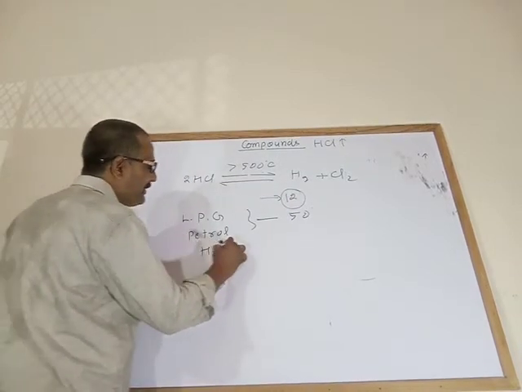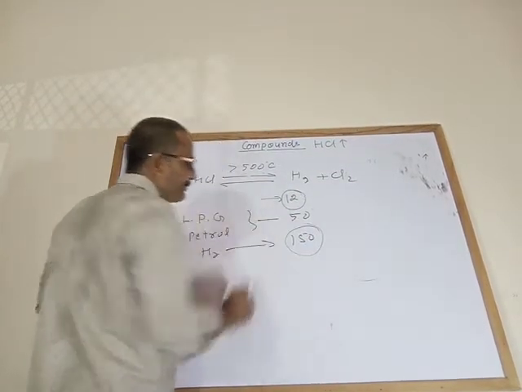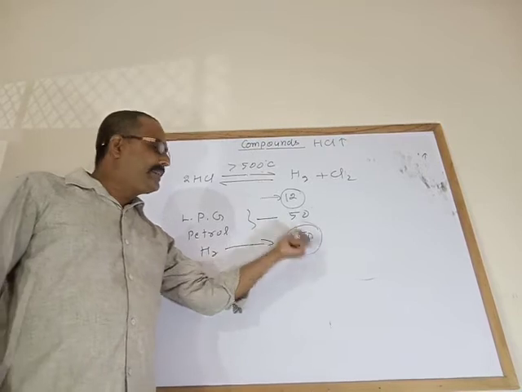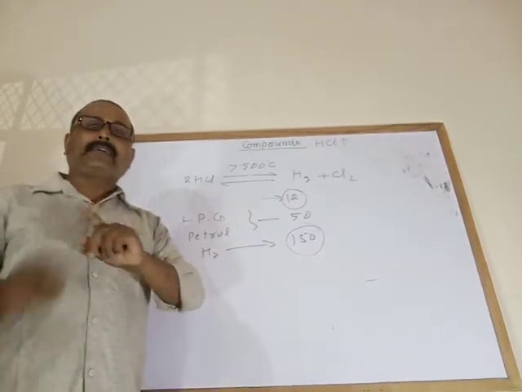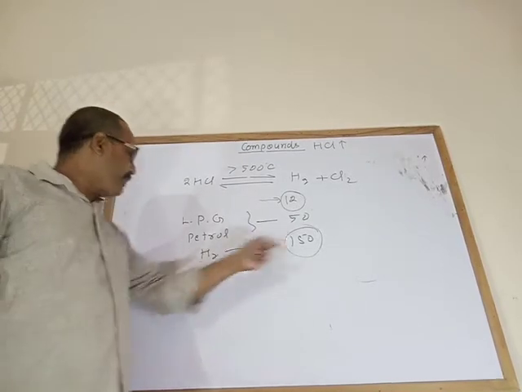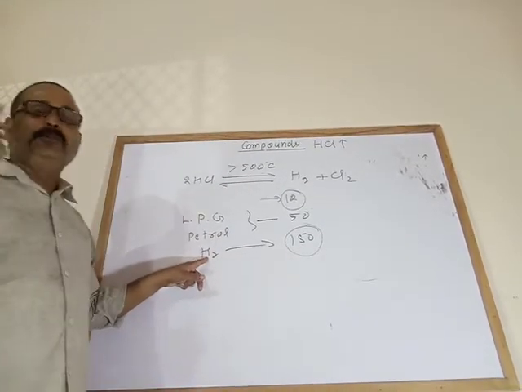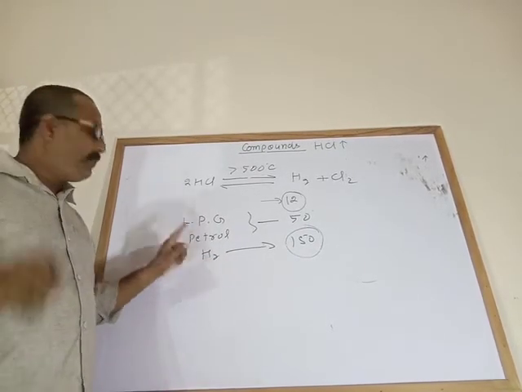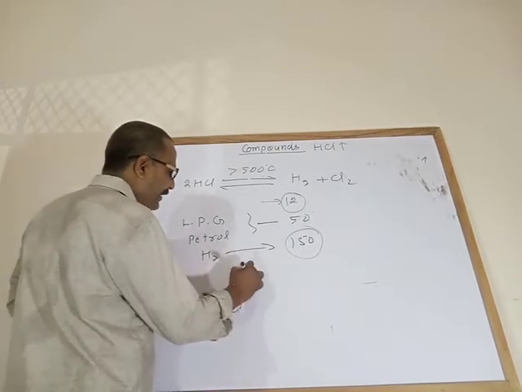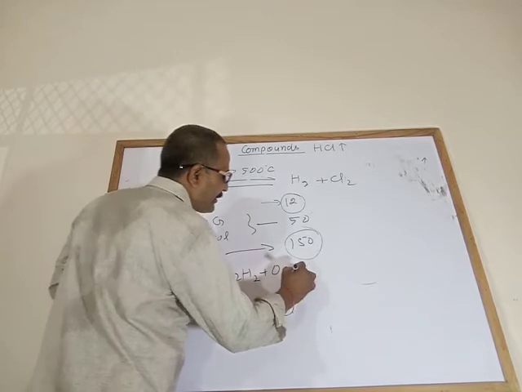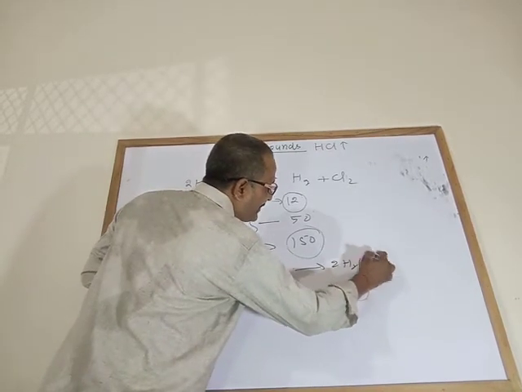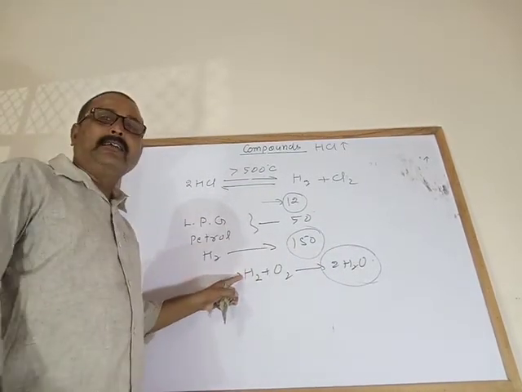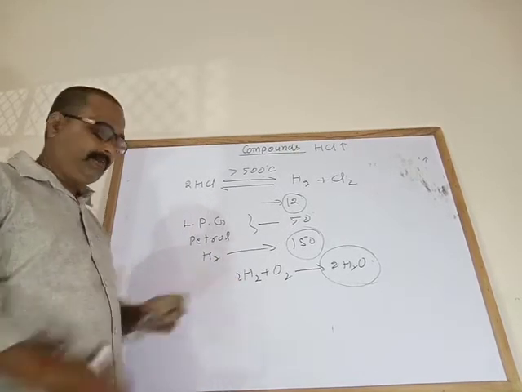Whereas hydrogen has a high calorific value of 150. When hydrogen burns in air, its product is water, and water does not cause any environmental pollution. So hydrogen is always considered a clean fuel. Only hydrogen is considered a clean fuel.